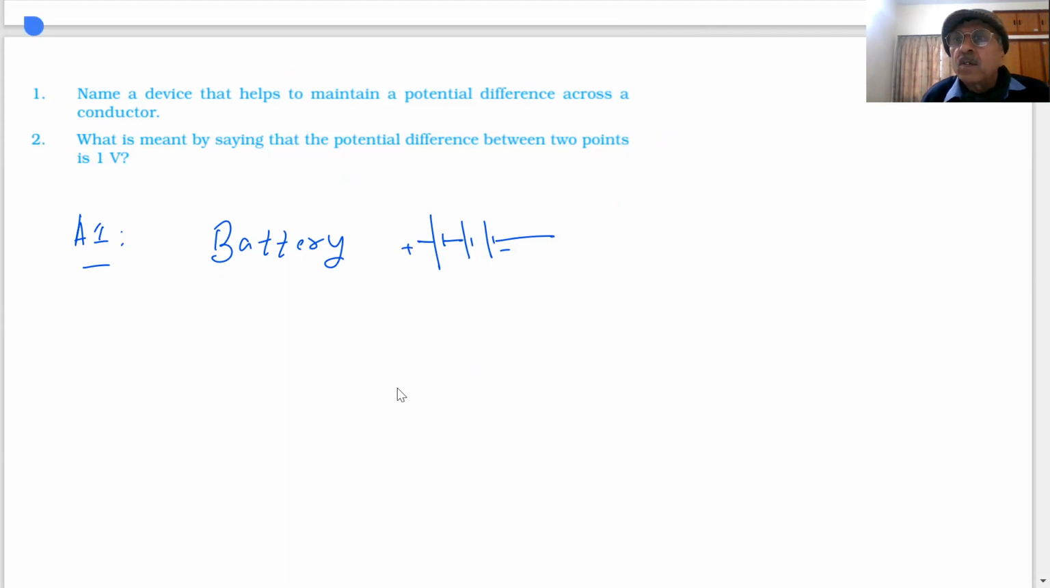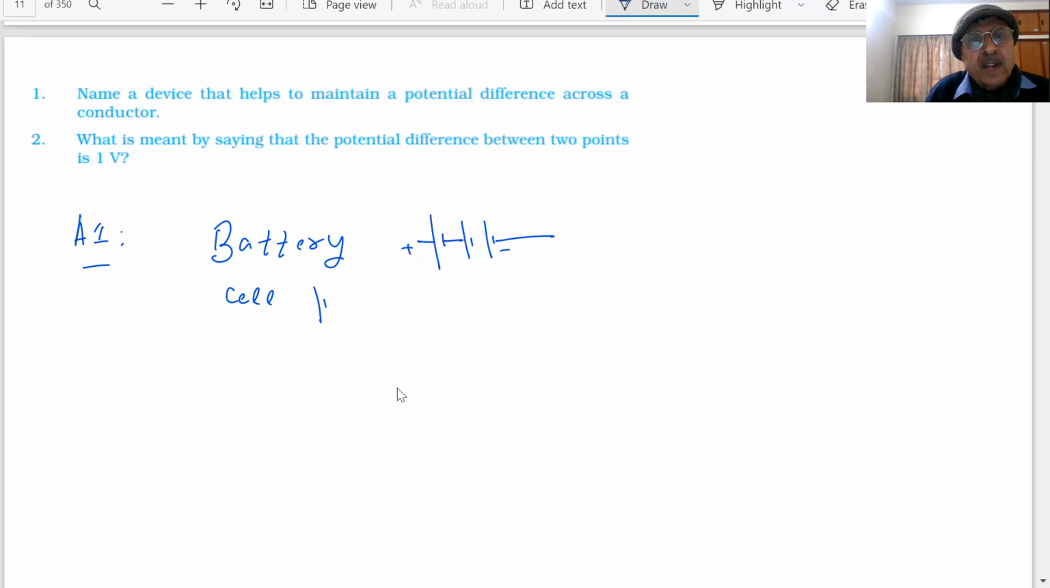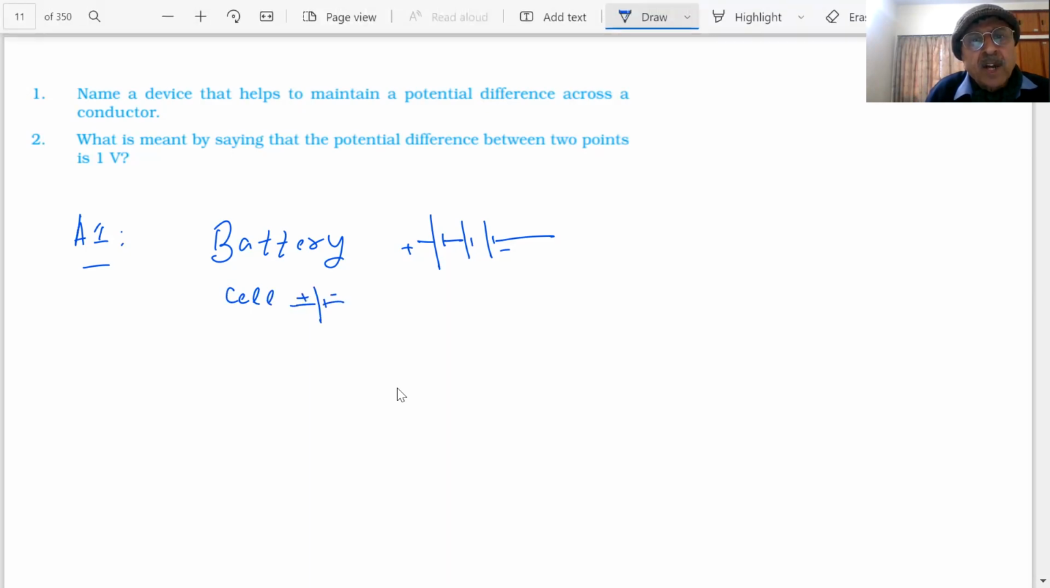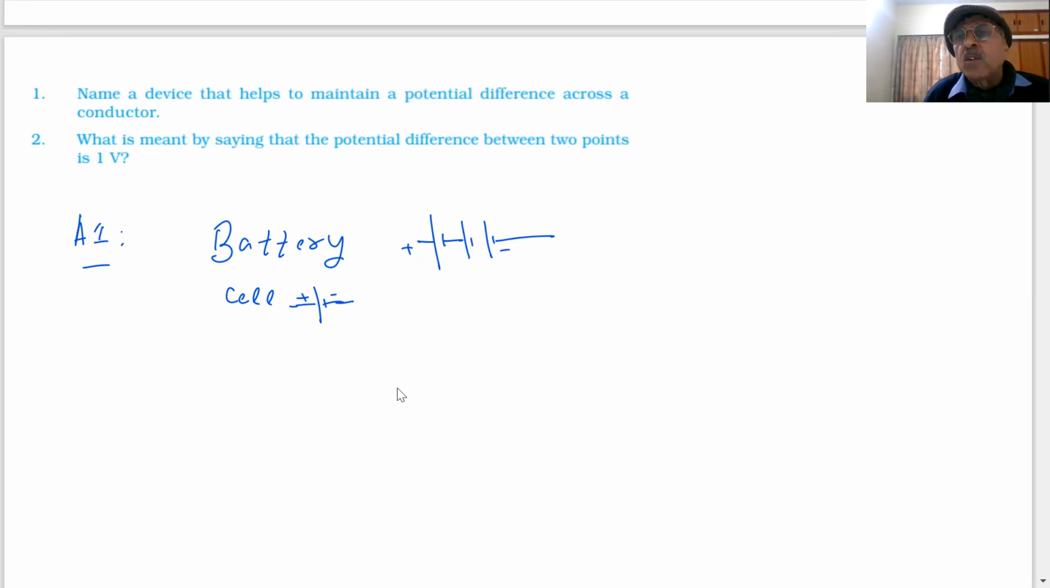Now you see the battery. What is a battery? A battery is when you join 2 or more than 2 cells. If I need, I can use 1 cell also. What is a cell? We represent the cell like this. It has a positive and a negative terminal. Clear? So when I connect more than 1 cell in series, it becomes a battery.